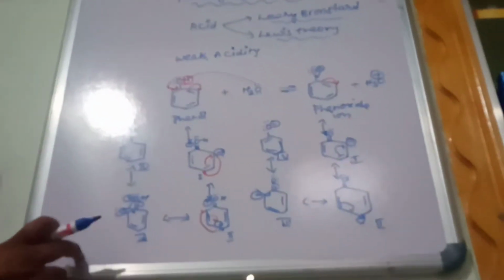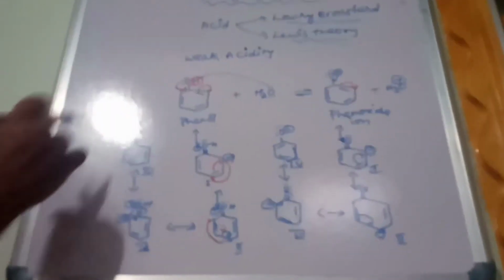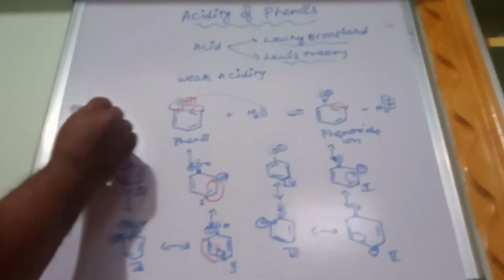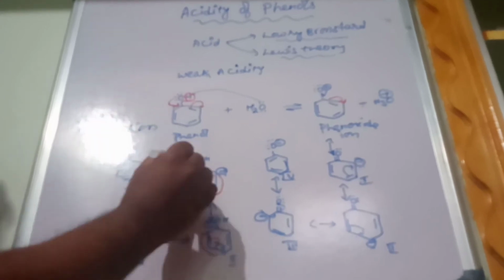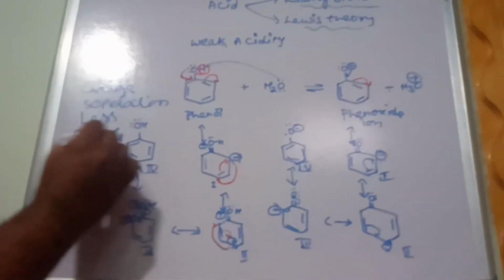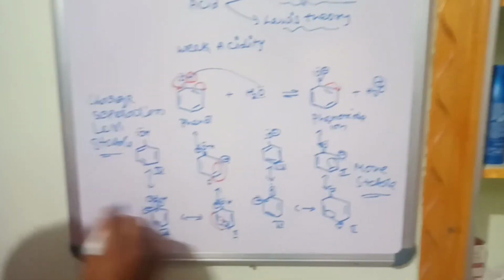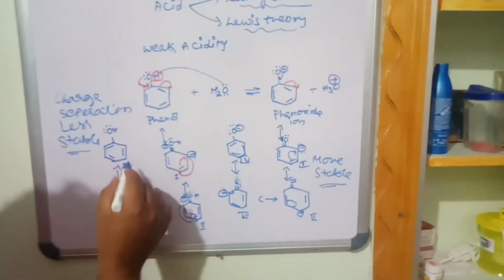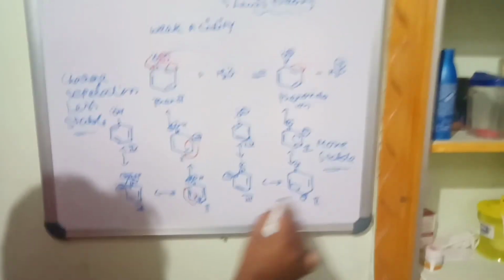Here when you see the phenol, you have a negative and a positive charge. There is a charge separation taking place, because of 2 charges: one is a positive charge on the oxygen, one is a negative charge. Charge separation means it is less stable. If there are 2 charges, with charge separation, they are less stable. These don't have charge separation. Charge separation means plus charge, minus charge. You will not find such a structure here.